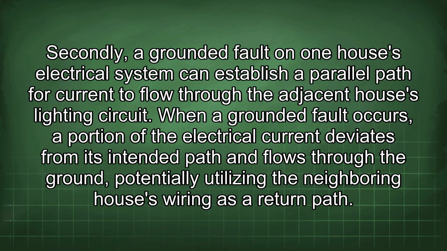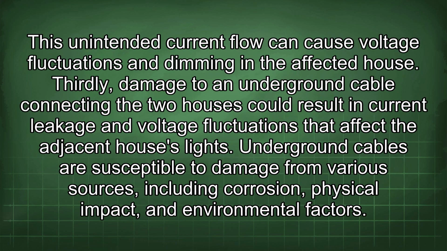Secondly, a grounded fault on one house's electrical system can establish a parallel path for current to flow through the adjacent house's lighting circuit. When a grounded fault occurs, a portion of the electrical current deviates from its intended path and flows through the ground, potentially utilizing the neighboring house's wiring as a return path. This unintended current flow can cause voltage fluctuations and dimming in the affected house.